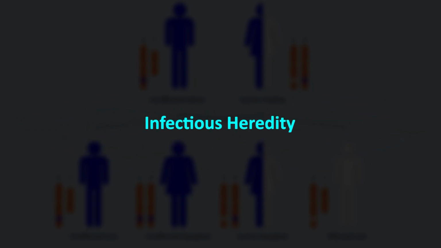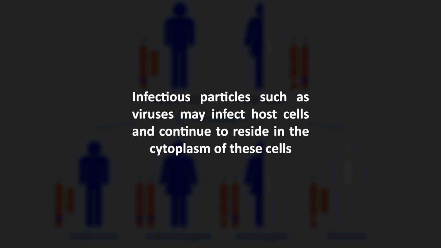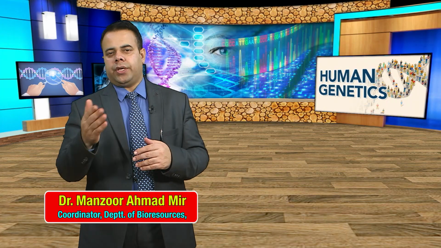First, the disease infectious heredity. Infectious heredity is another form of non-Mendelian inheritance. Infectious particles such as viruses may infect host cells and continue to reside in the cytoplasm of these cells. If the presence of these particles results in an altered phenotype, then this phenotype may be subsequently transmitted to the progeny.